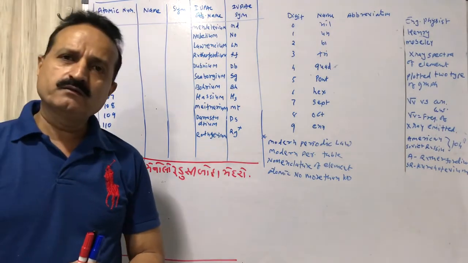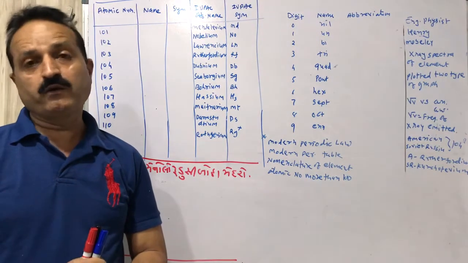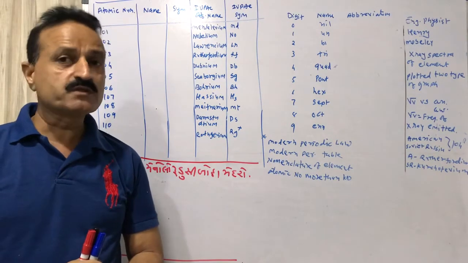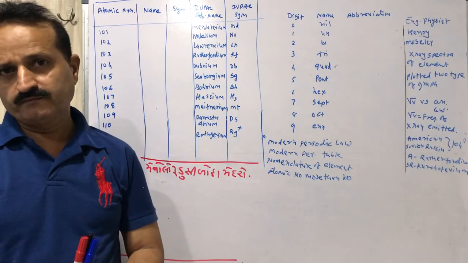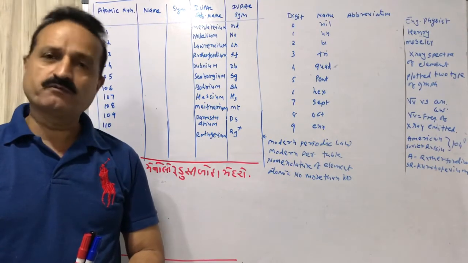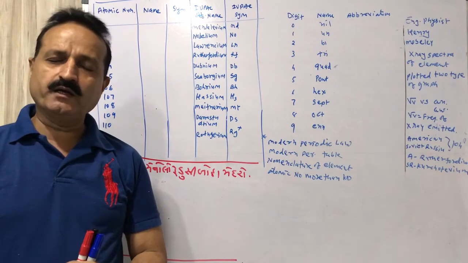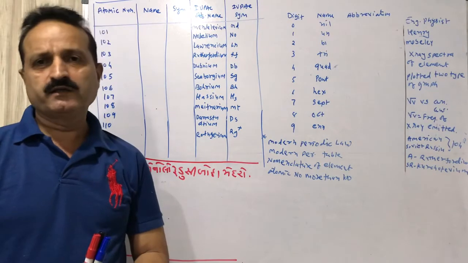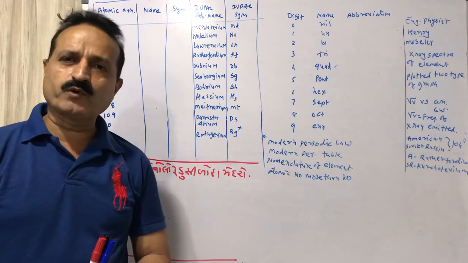So why did scientists require the modern periodic law? Mendeleev gave the periodic law, but there was some error. At the beginning of the 20th century, subparticles of the atom were discovered. Earlier than the 20th century, scientists had no indication that the element contains proton, electron, neutron.